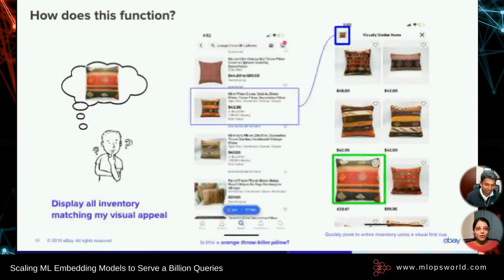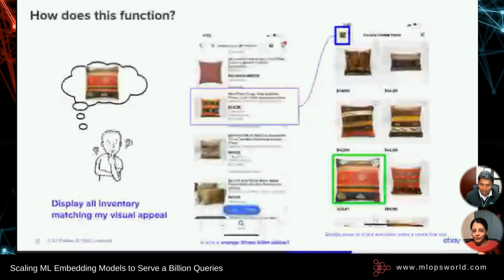Thank you, Senthil, for walking us through the details of the model that powers visual search for eBay items based on the similarity of their images. We have a question in the chat. Maybe we can take it now, or if you can address it on the chat itself, that'll be great too. Sure, let's do it quickly.